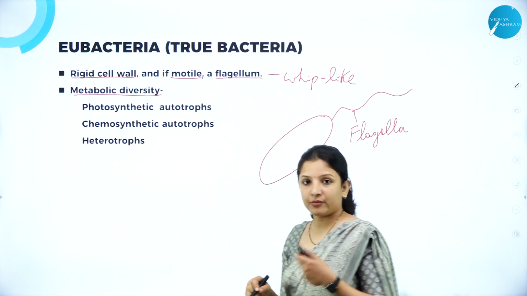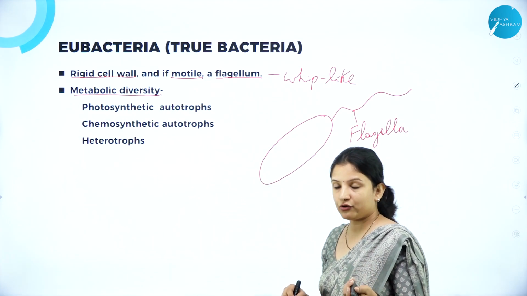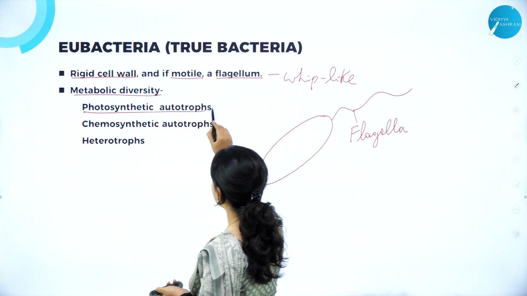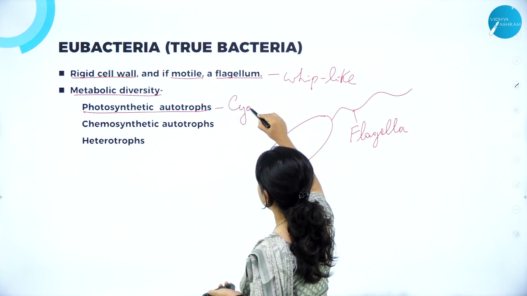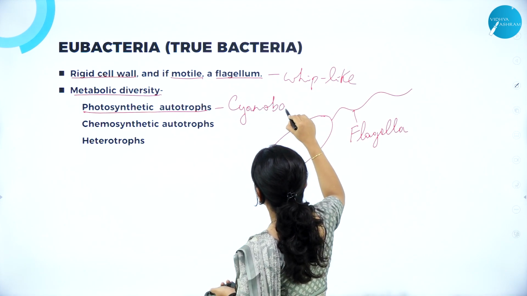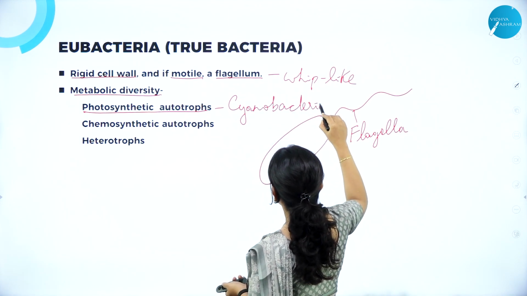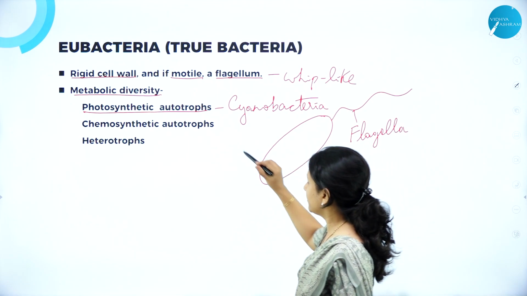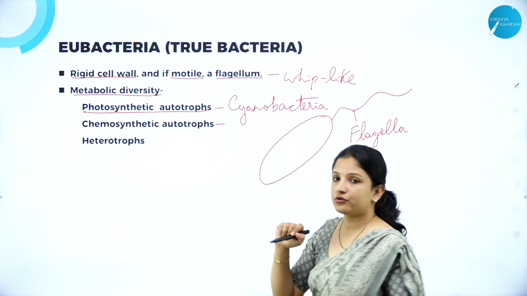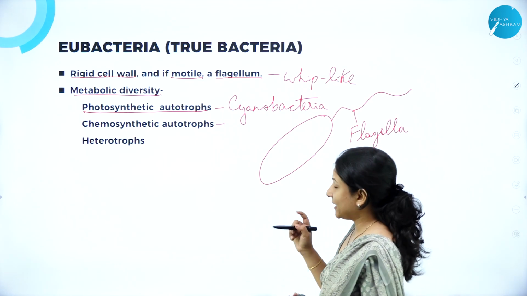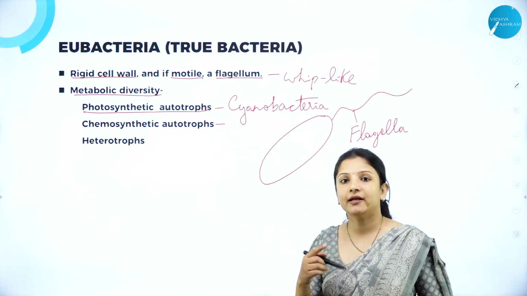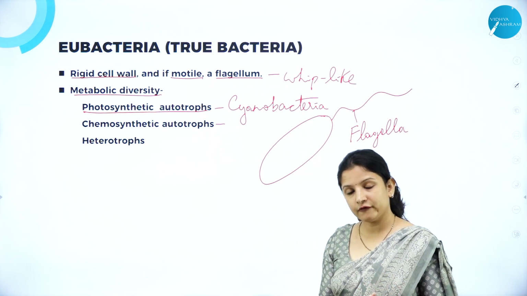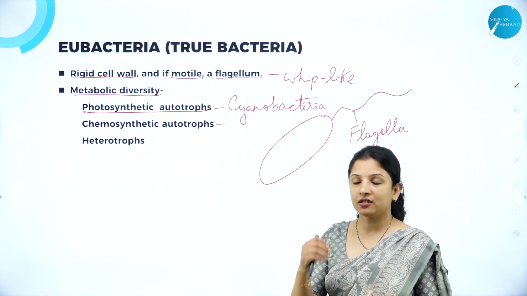They can be autotrophic or they can be heterotrophic. If they are autotrophic, they are photosynthetic autotrophs. For example, we have cyanobacteria, which is also called blue-green algae. They are photosynthetic autotrophs because they have chlorophyll A pigment in them. They can be chemosynthetic autotrophs, which synthesize their own food using nitrites, nitrates and ammonia.